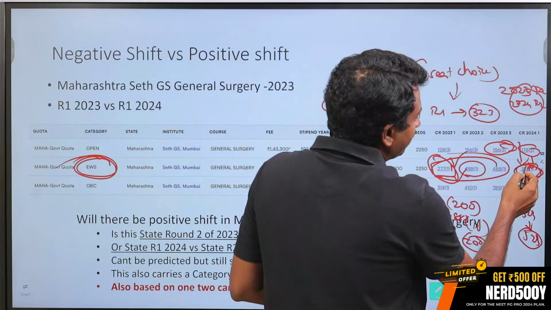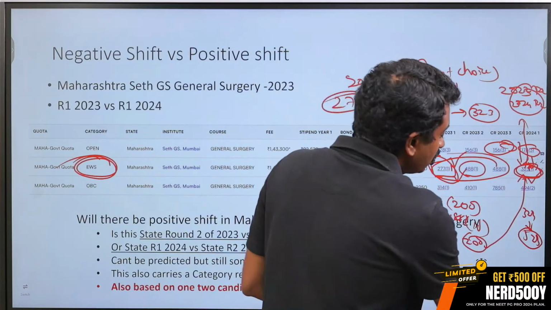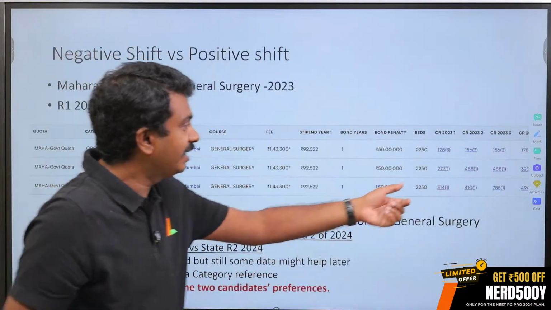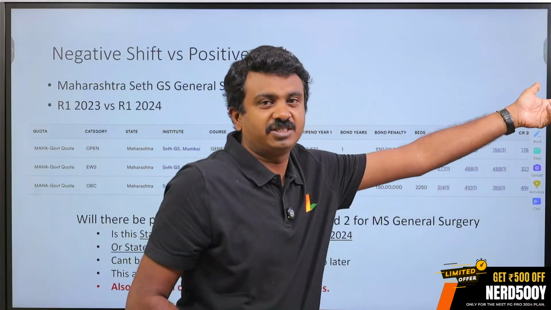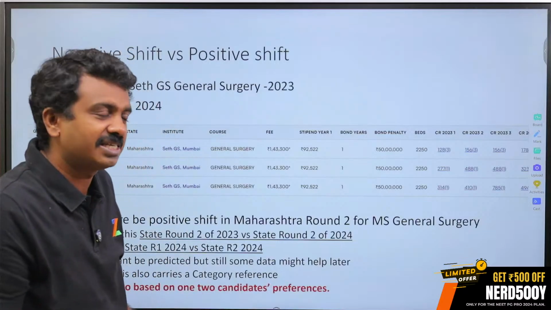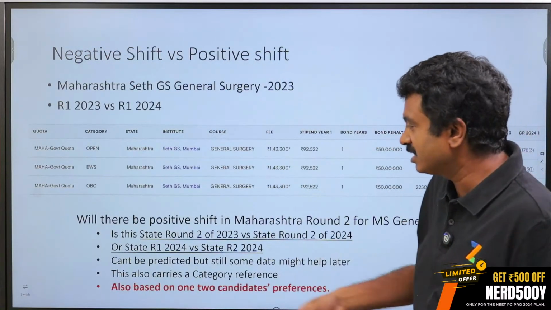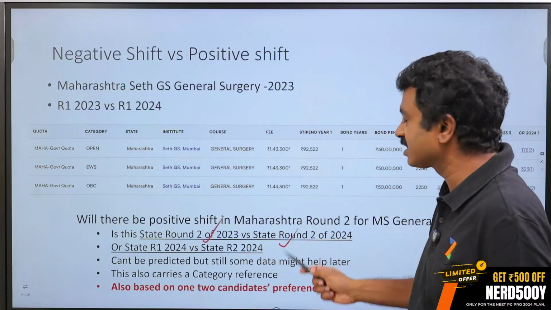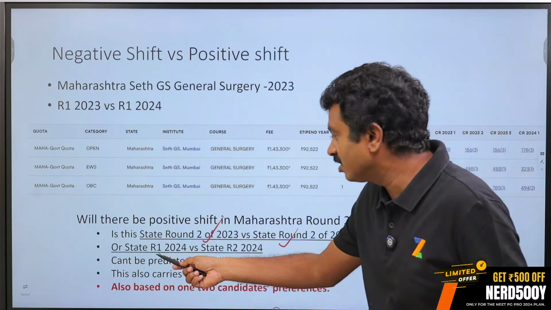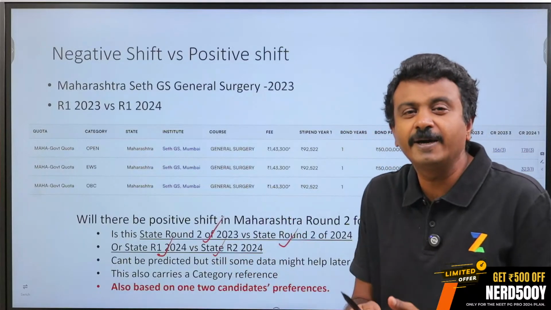Not between 2023 round 1 and round 2. So that comparing this shift, will there be another shift or a positive shift over here? That is the second part that we look at. So basically you look at shift in two ways: state round 2 of 2023 versus state round 2 of 2024, or this year's shift.